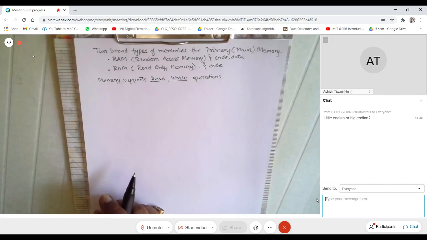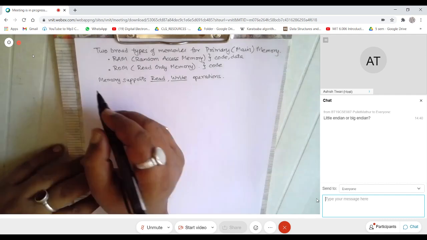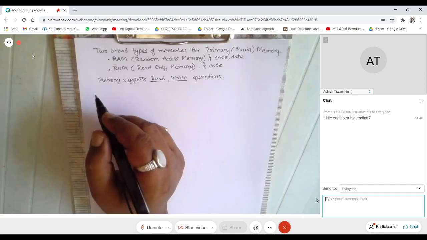And then there can be other operations which can be combinations. You can do a block read, a block write, and there are certain memories wherein you can do a refresh and so on. But most of the time when you go to memory, you would be doing either a read operation or a write operation.